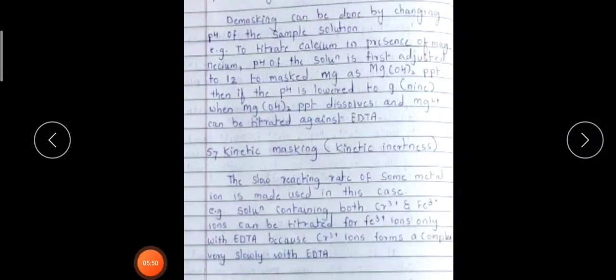reaction rate of the same metal ion. Some metal ion is made use of in this case. Example: a solution containing chromium 3+ and ferric 3+. The ferric ions can be titrated for the Fe3+ ions only with the EDTA, because Cr3+ ions form the complex very slowly with the EDTA.